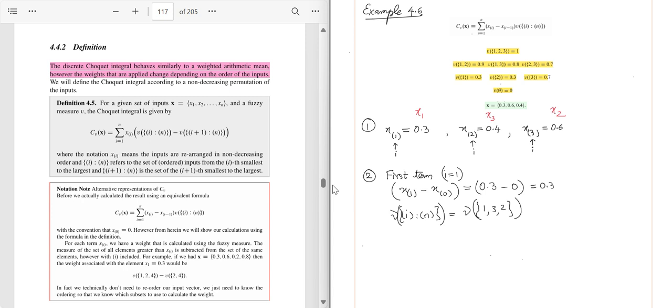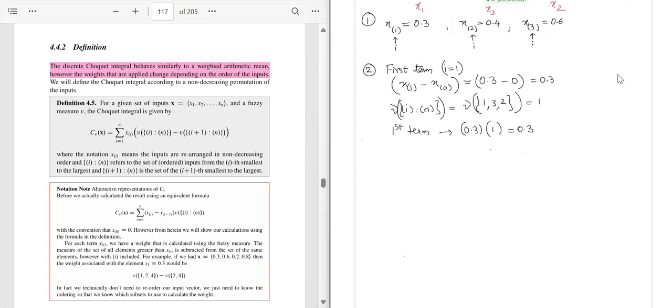It's the same as 1, 2, 3, because a set can be written in any order, and it is basically the universal set. So the first term will be xi minus xi minus 1, which is 0.3, multiplied by the weight, the fuzzy measure of subset I to n, which is 1. So it will be 0.3. Okay, got it?